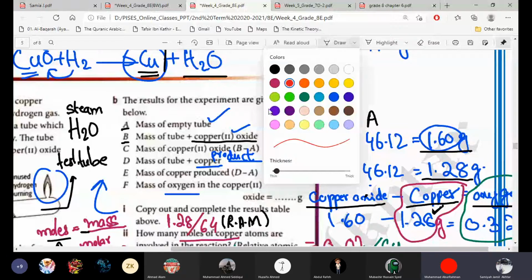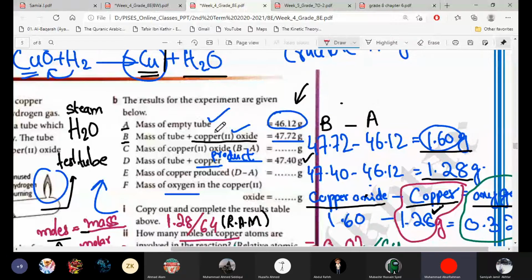Ma'am, so we will do 47.72 minus 46.12, to find out the mass of copper oxide. We will minus the empty tube mass. The answer is 1.60 grams. Very good.